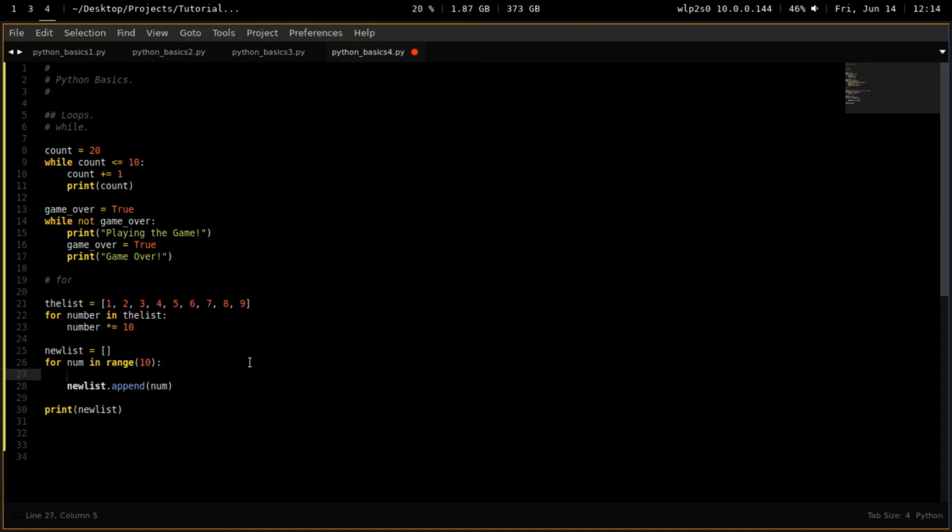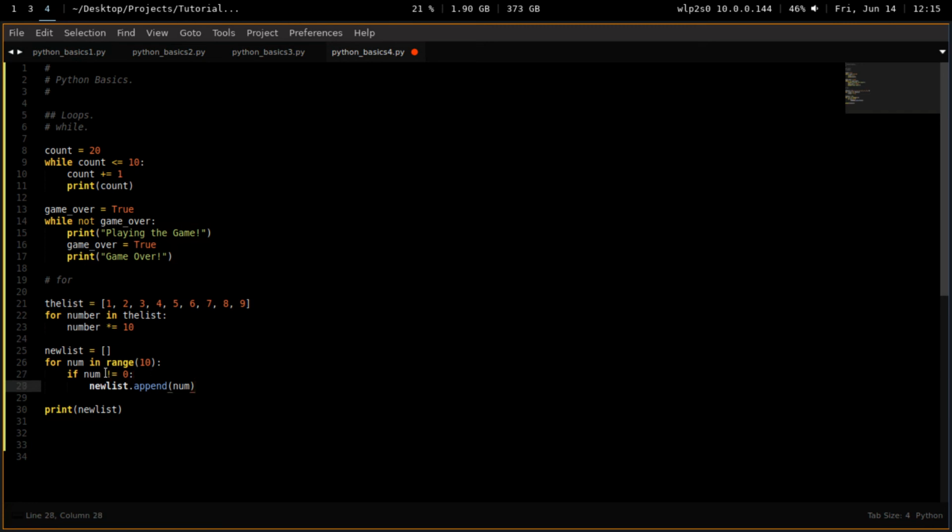Let's eliminate the 0. So now I'm going to make an if number does not equal 0. This is one operator that I forgot to mention. It is the opposite of equal equal. The opposite of equal: if number is equal to 0, if number is not equal to 0. So similarly, up here we did a while not. Now we're doing a not equal, which are very similar functions.